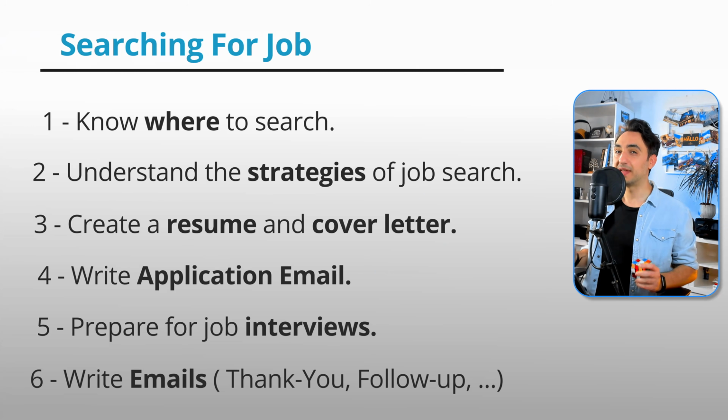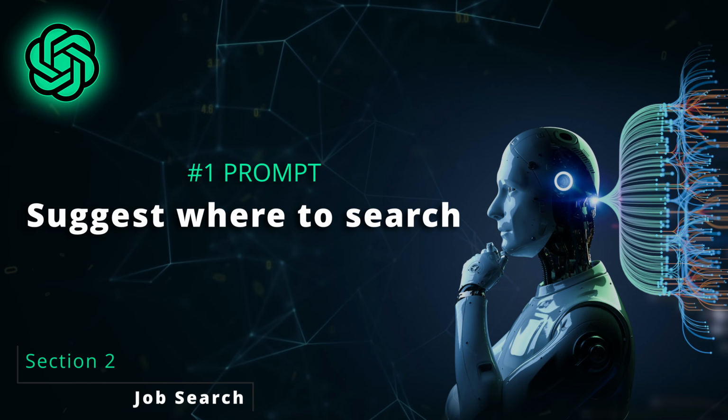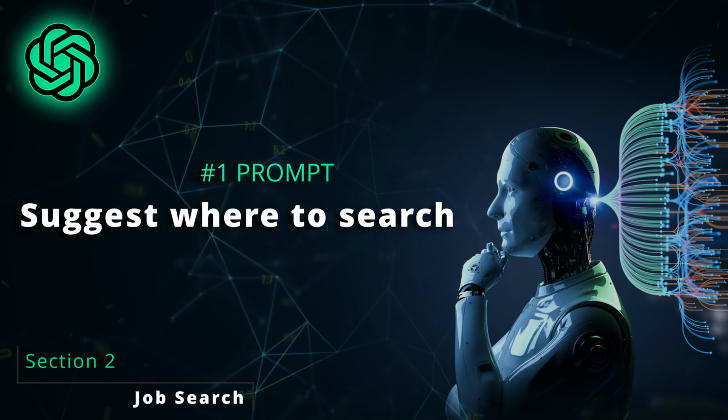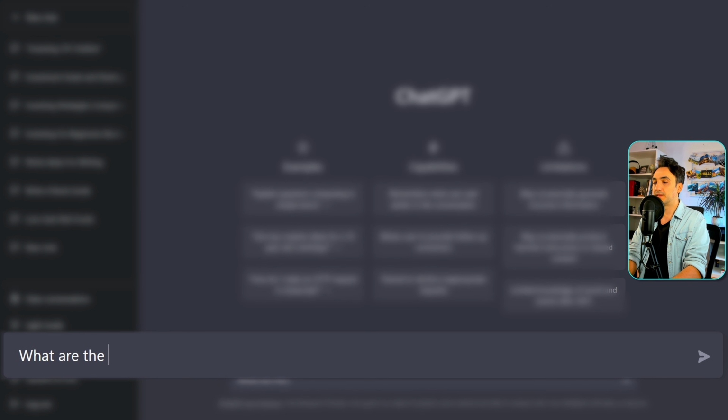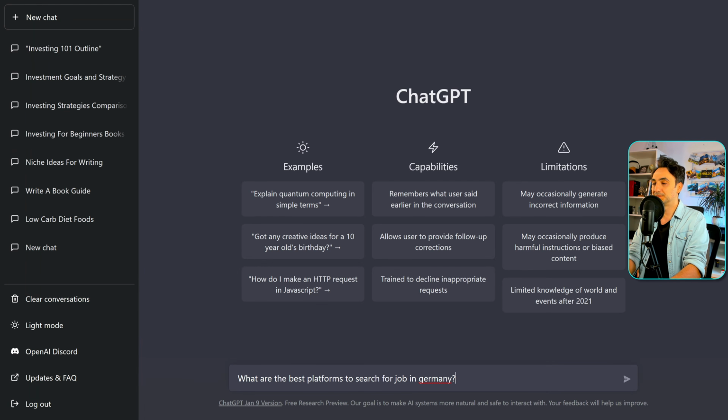But now in the age of AI, the story is totally different. The process of searching for a new job has just been made easy using AI. Alright, so now let's look at some examples in order to understand how AI is gonna help us search for a new job. The first step when searching for a new job is to understand where to search. So let's ask ChatGPT about that. We're gonna write the following: what are the best platforms to search for a job in Germany, since I am in Germany now. So let's go.